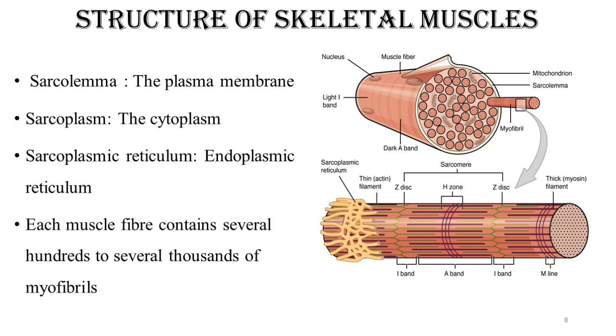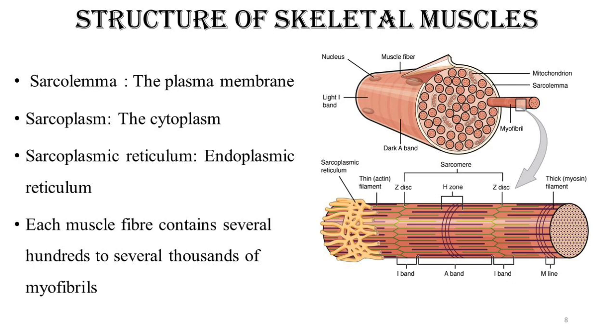The endoplasmic reticulum is also present in the muscle fiber. This time the endoplasmic reticulum of the skeletal muscle is known as the sarcoplasmic reticulum. This muscle fiber again contains large quantities of potassium, magnesium, phosphate, and a number of mitochondria.